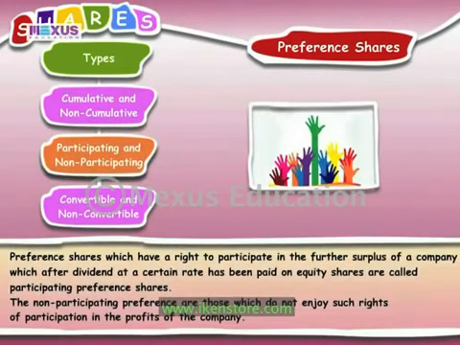Participating and non-participating preference shares. Preference shares which have a right to participate in the further surplus of a company after dividend at a certain rate has been paid out on equity shares are called participating preference shares. Non-participating preference shares are those which do not enjoy such rights of participation in the profits of the company.